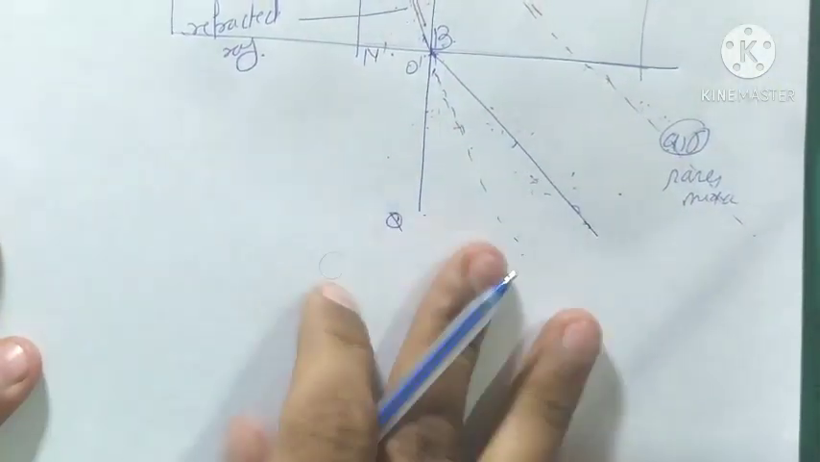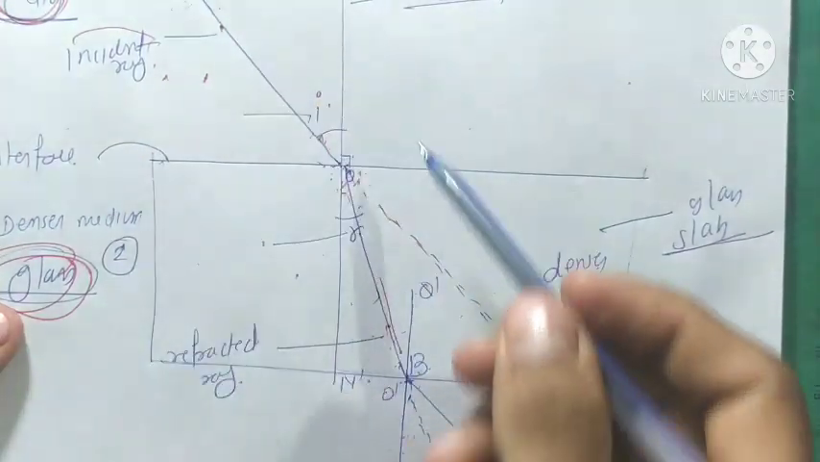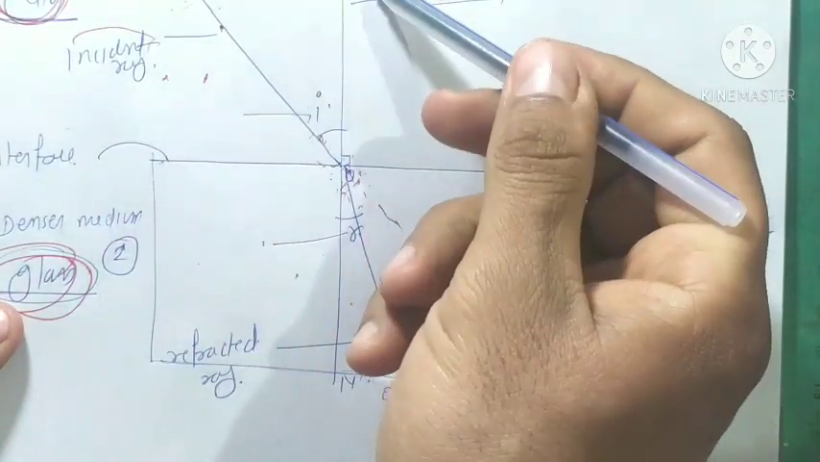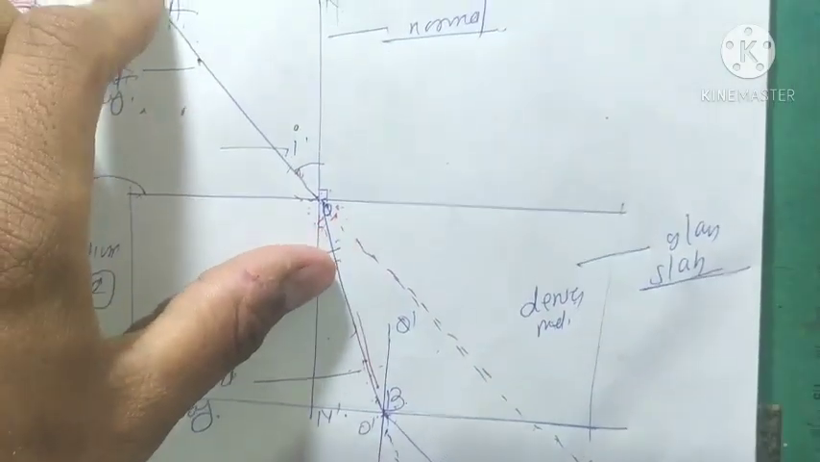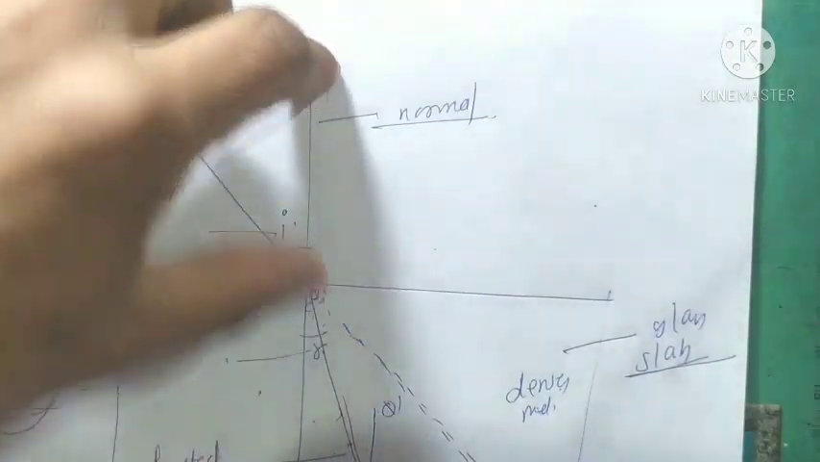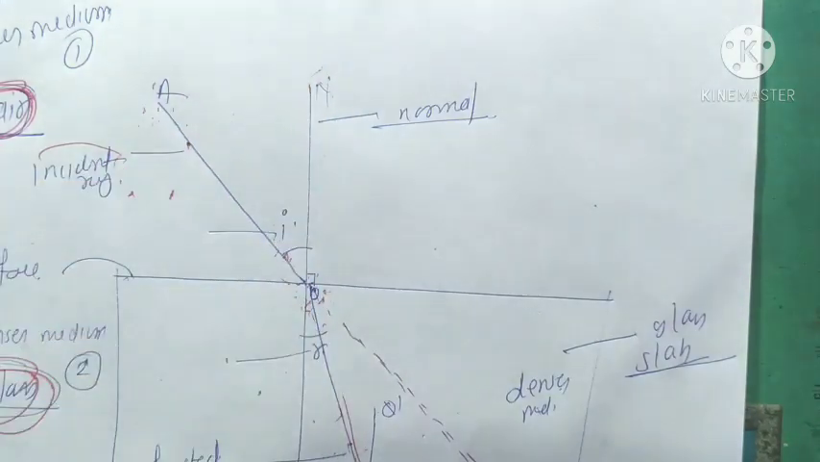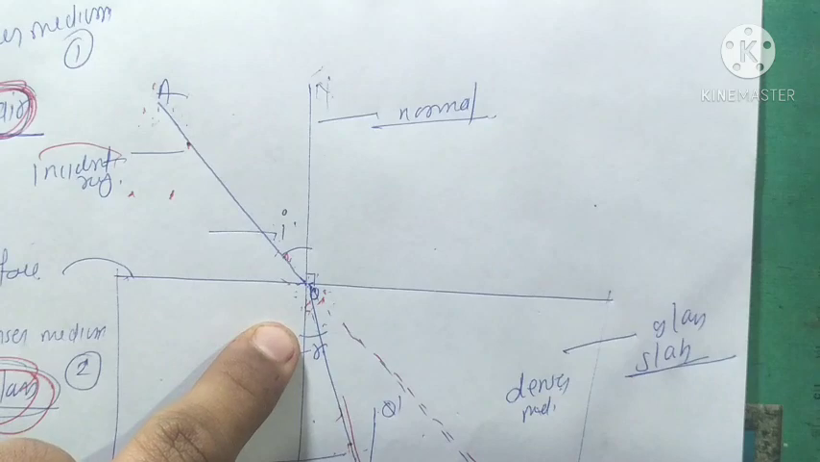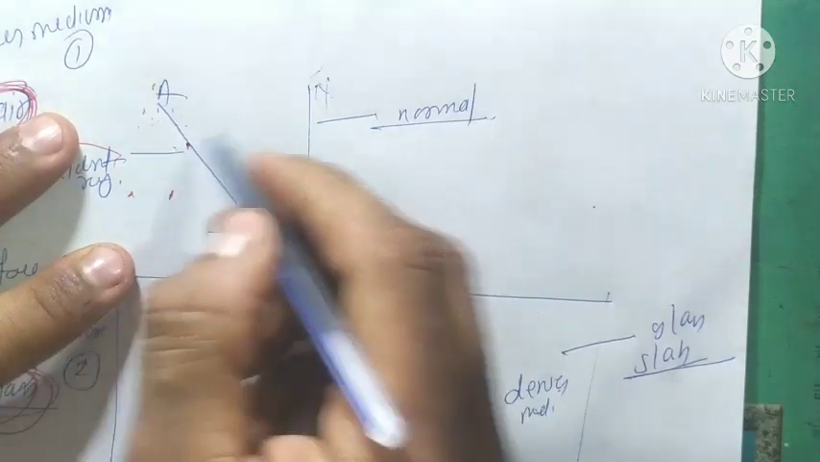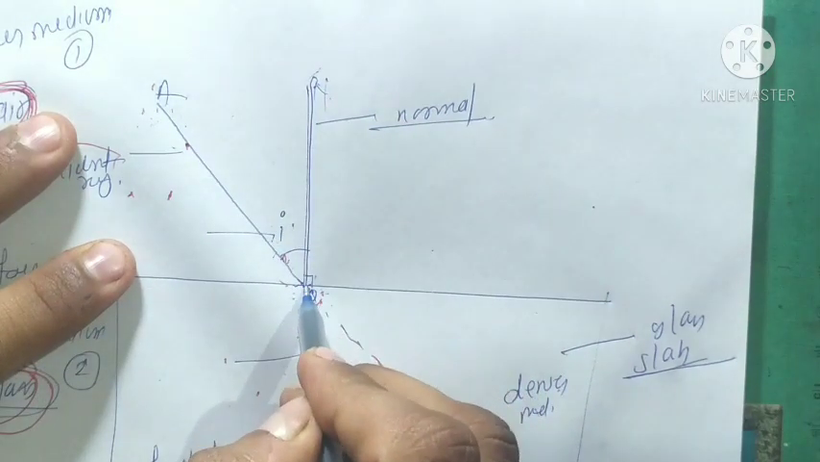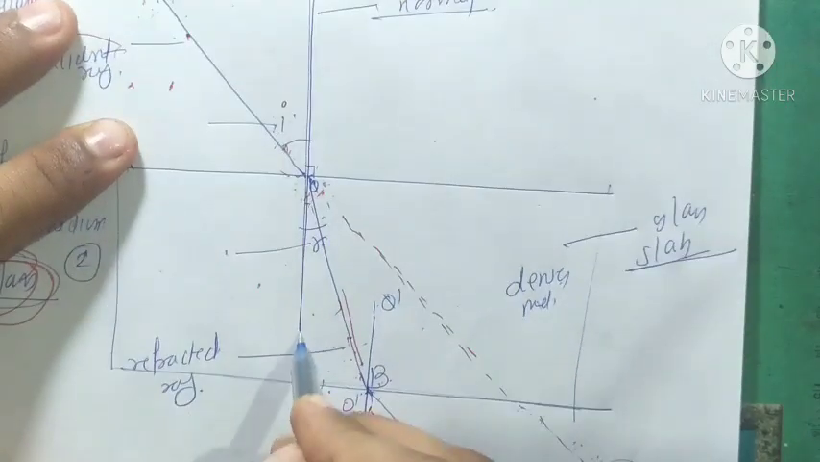Now here you can see in this image, when the incident ray falls normally on this surface, there is no change in the direction of the path of the ray. If the ray falls normally on the surface, its path does not change, it goes straight. So now our next topic is refractive index.